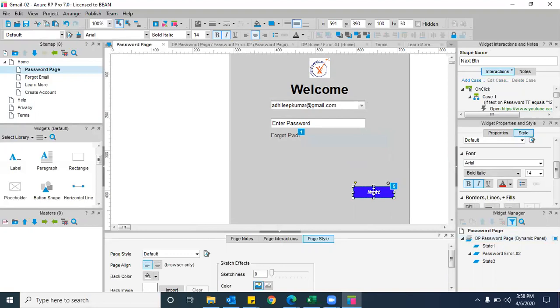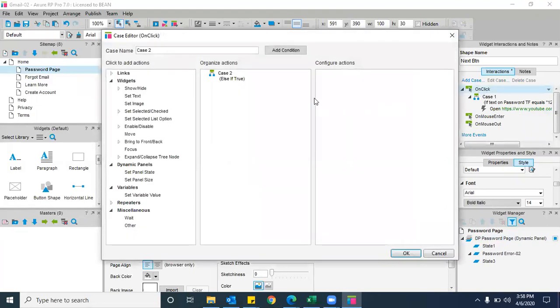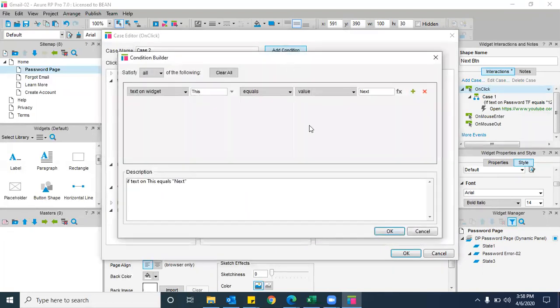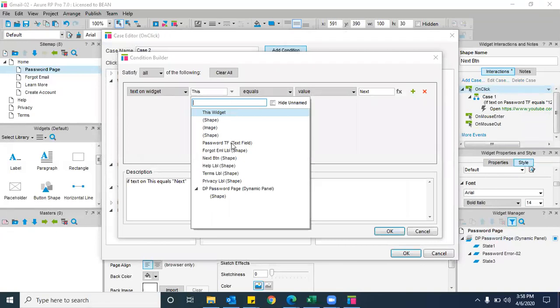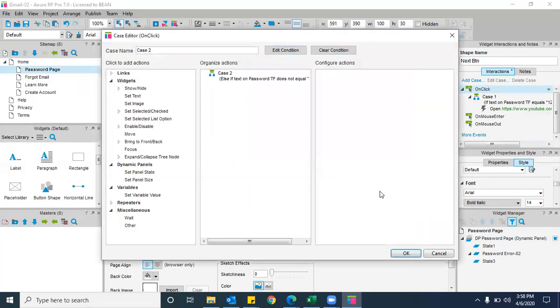Click on Next shape name and on click. Not on case one, on click. Make sure you click on click only. Add condition. Press the drop down. The password text field does not equal to value. Again, does not equal to value, and the password is 1 2 3 4 5. This is the password I kept, I guess, right?